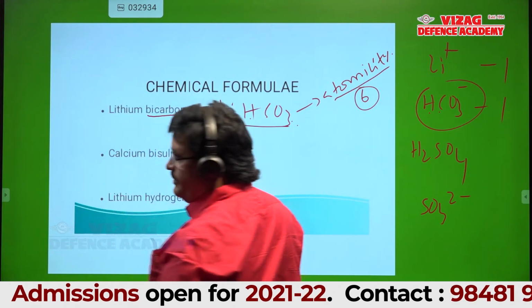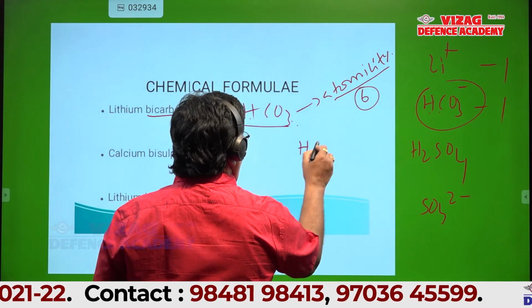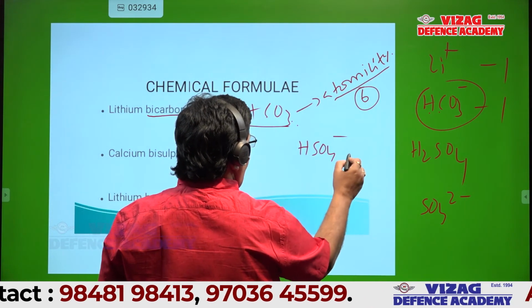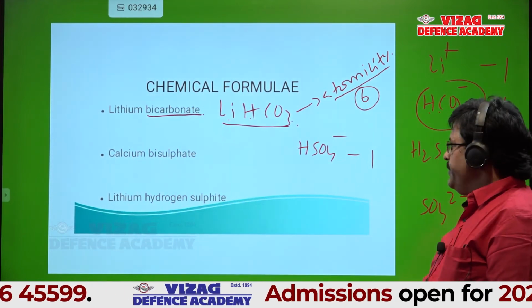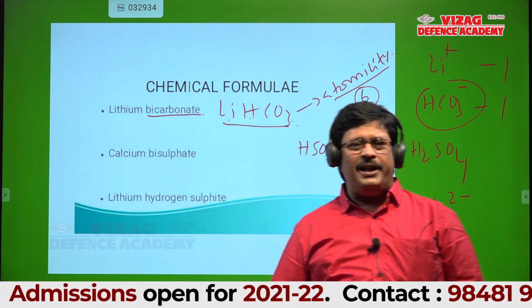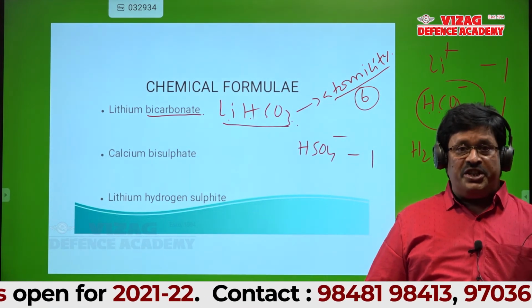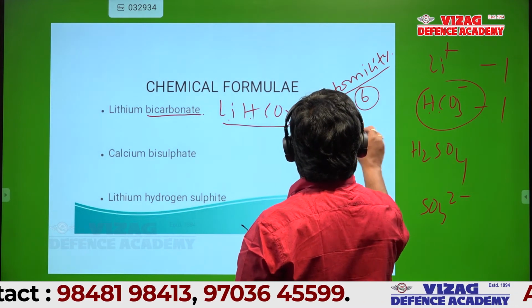Is it not? Bisulfate ion is HSO4 minus. You only told HSO4 minus. Can you tell calcium formula? Tell with charge and valency, yaar. Calcium is Ca2 plus. Then can you tell the formula?